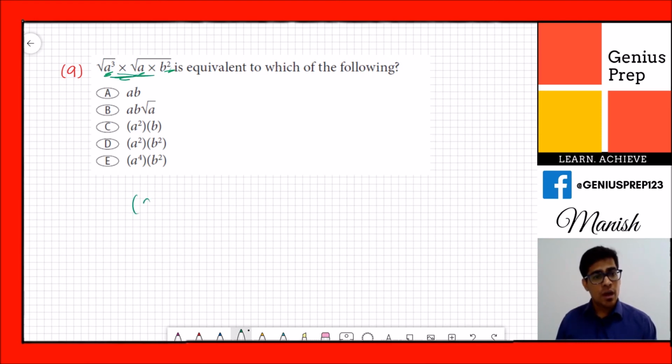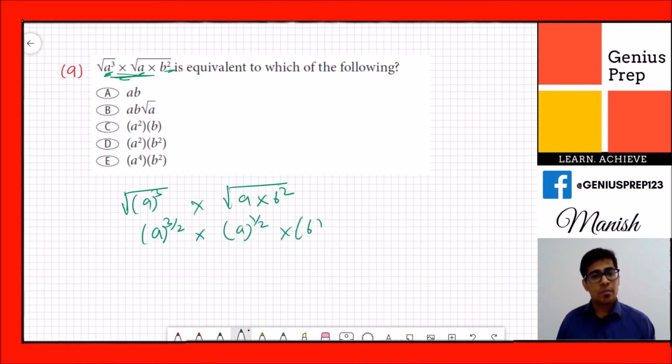So when you have a raised to 3 cross root of a cross b square, we can solve this as a raised to 3 by 2 cross a raised to 1 by 2 cross b raised to 2 by 3, because root is 1 by 2, cube root is 1 by 3. So you need to remember this, and you will get the answer.